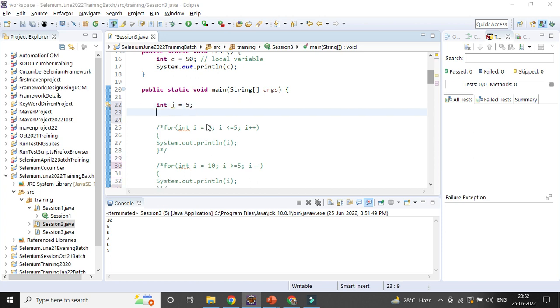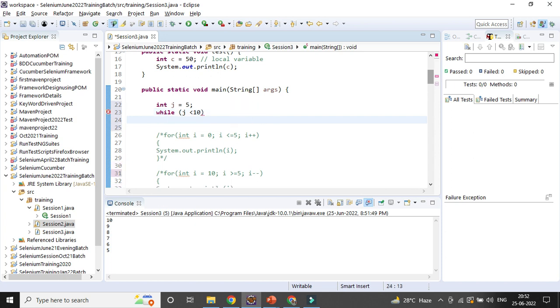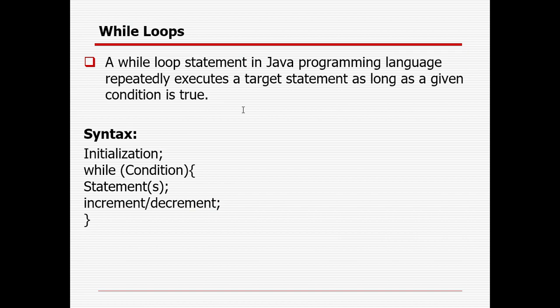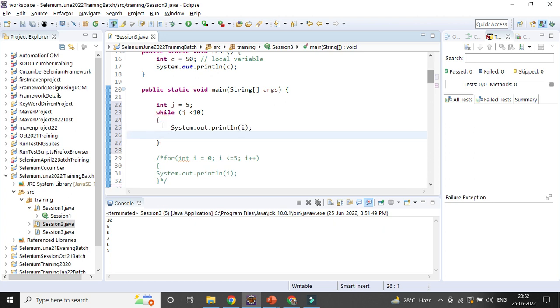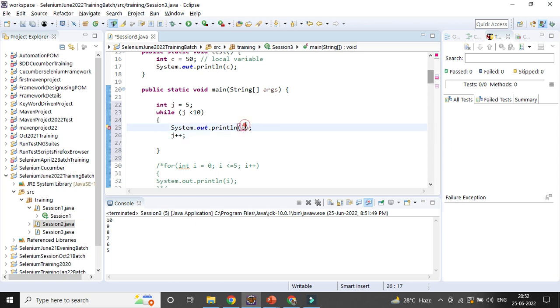Then while, what is the condition? j less than 10, right? So it will go till j is 9, since we did not give the equal to sign. Then the statement inside the brackets, right? Then you give the increment or decrement operator here, so it will be j plus plus. I need to change the variable to j also. So if you run it, it will work.